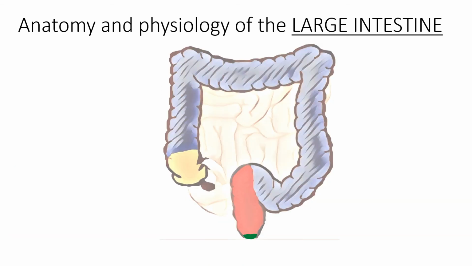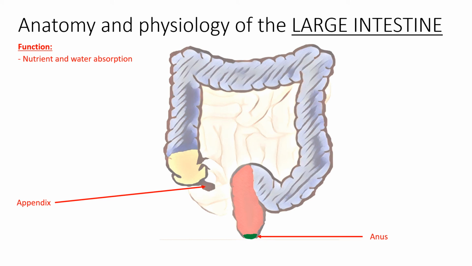Large intestine is the terminal part of the GI tract. It runs from appendix to the anus. Although large intestine is about 1/2 the size of small intestine, the diameter is about 3 inches wide, hence the name large. The primary function of this organ is to complete absorption of nutrient and water.